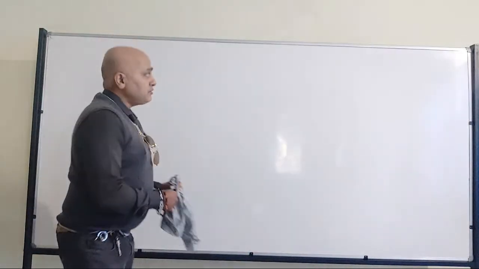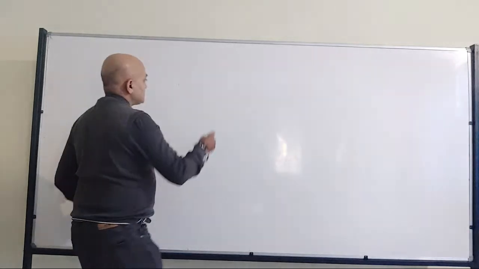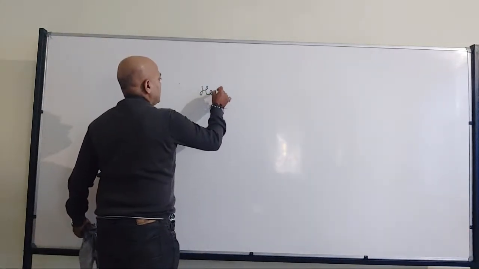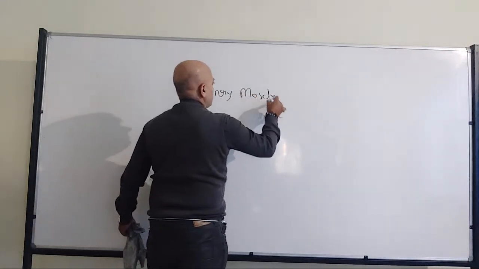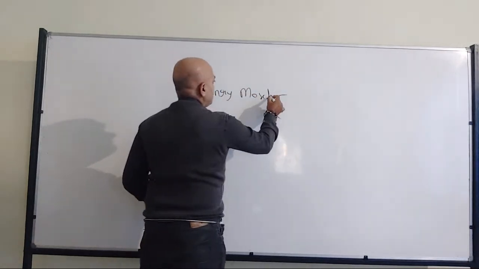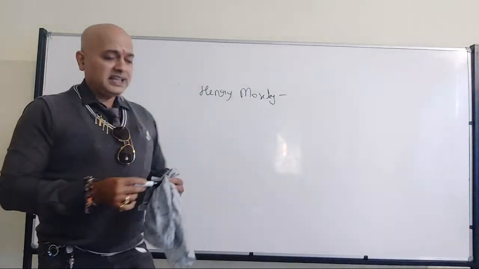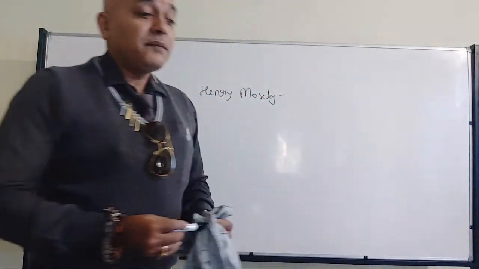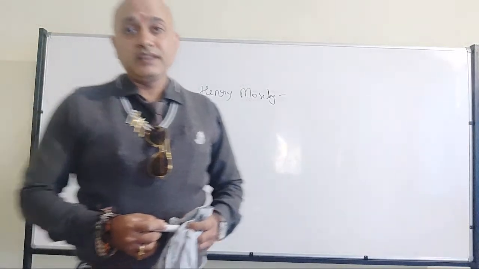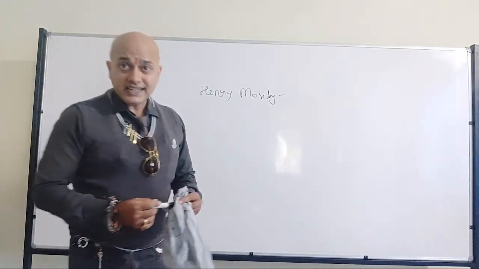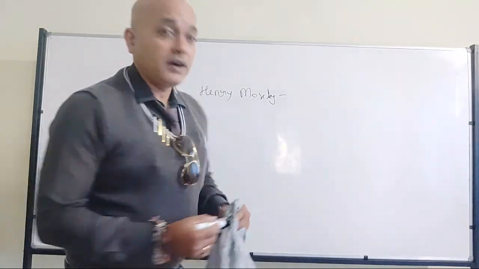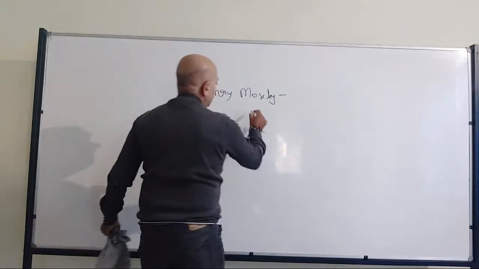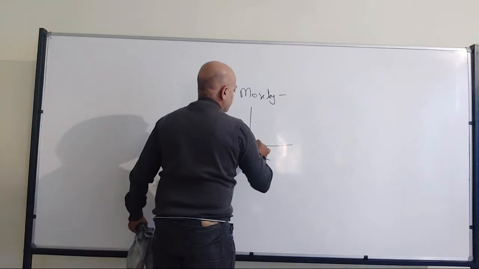Now, due to the Henry Moseley experiment, who performed the experiment, he compared the frequency of the X radiation, or X rays, and atomic number. He found, or he got, a linear curve.